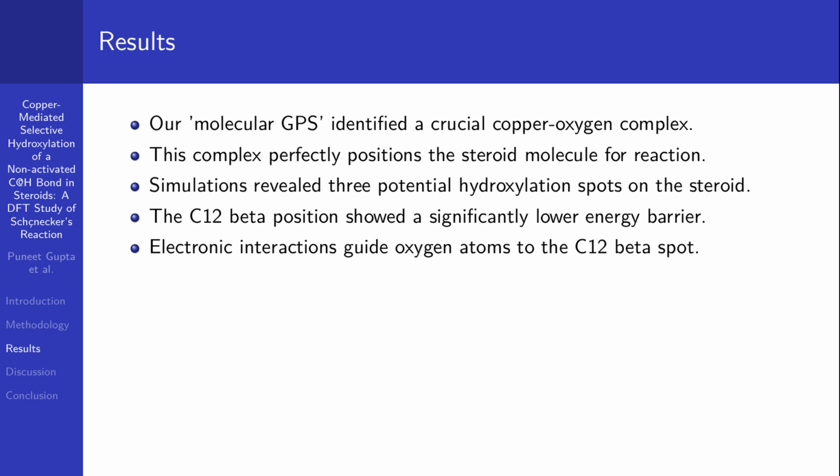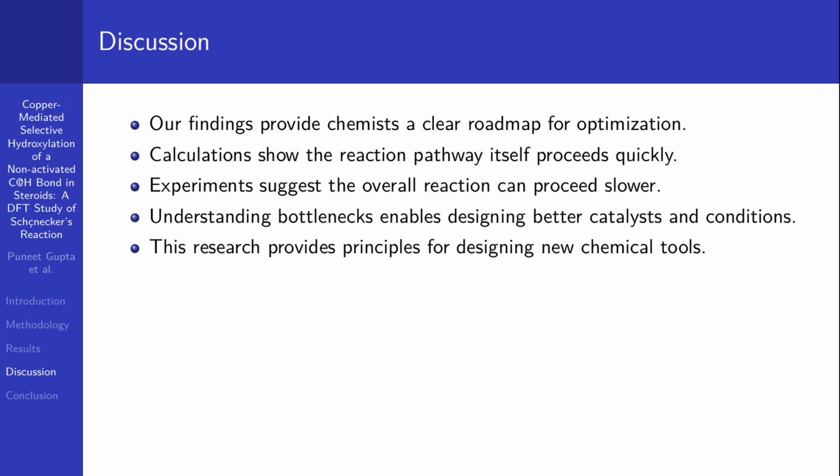We also uncovered the fundamental reason for this selectivity: special electronic interactions, like tiny magnetic forces that guide the oxygen atoms to that exact C12 beta spot, almost like a molecular targeting system. This is the big win. We now understand at an atomic level why this reaction is so incredibly selective. So, what does this deep understanding mean for the real world? Our findings provide a clear roadmap for chemists.